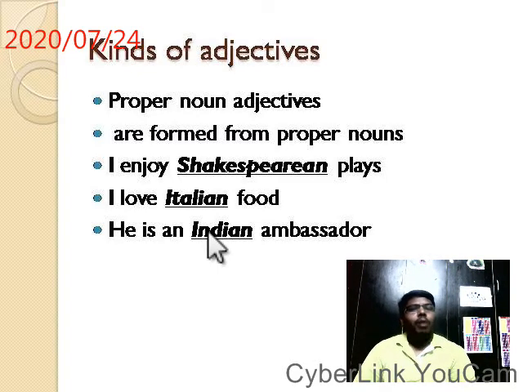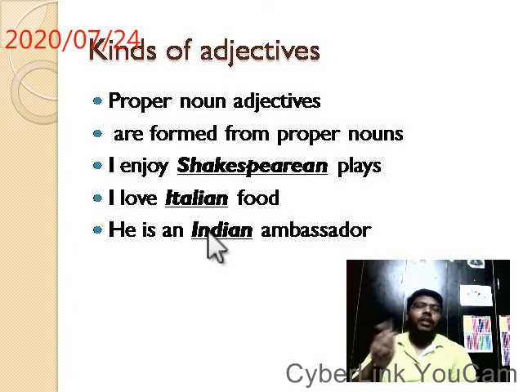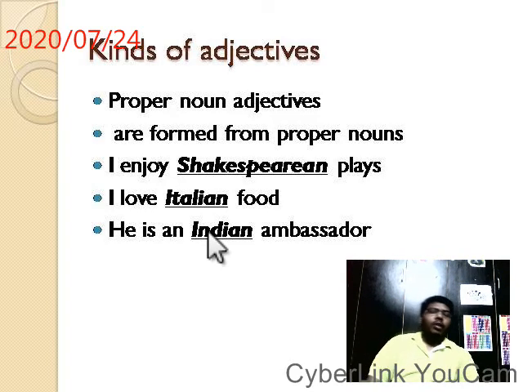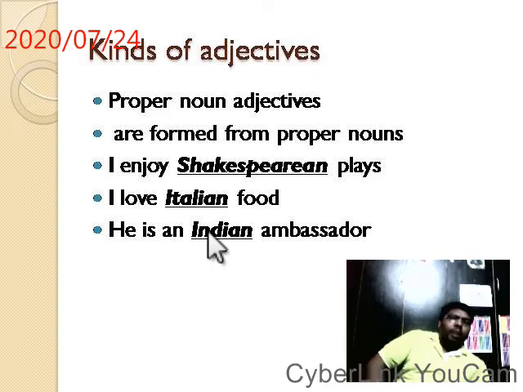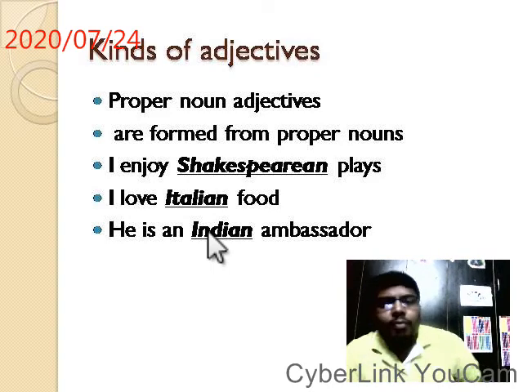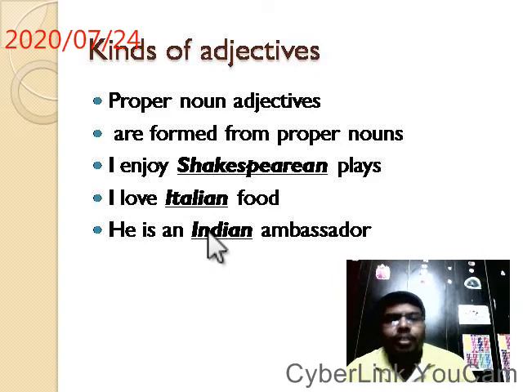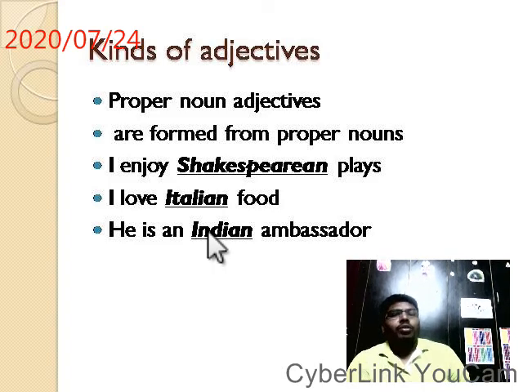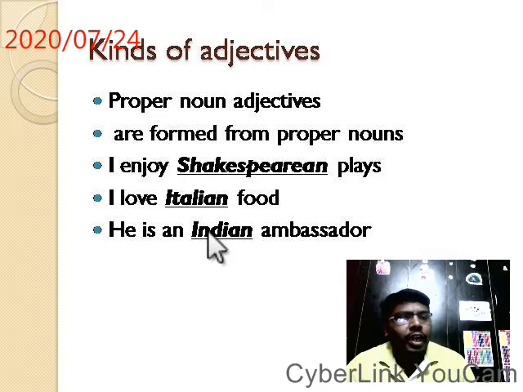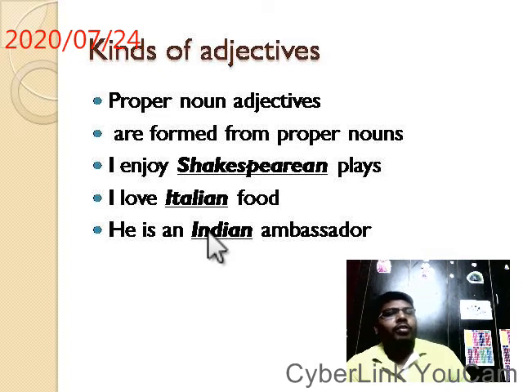Okay. What is a proper noun? A particular, specific name given to some place, name, person or thing. That is a proper name. So India is a proper name given to this place, this geographical entity. So the proper name is used as an adjective. India becomes Indian. So that is proper noun adjectives.